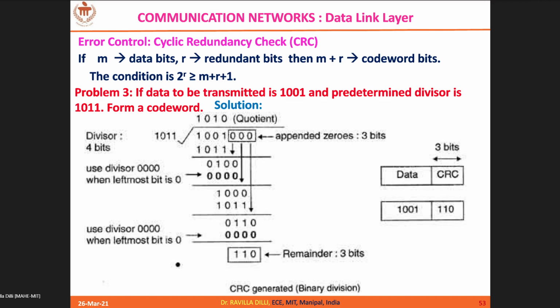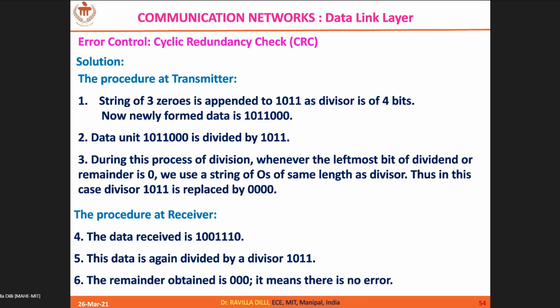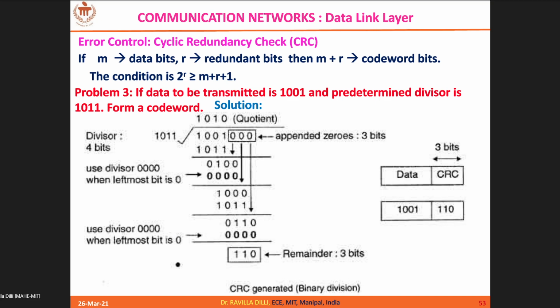So before starting the second iteration, for each iteration, make sure that the leftmost bit, when you perform XOR, will be 0 and it will be omitted. And one bit you have to pick up from the dividend. Okay, so now what you should do?